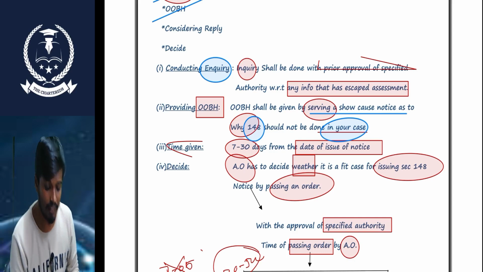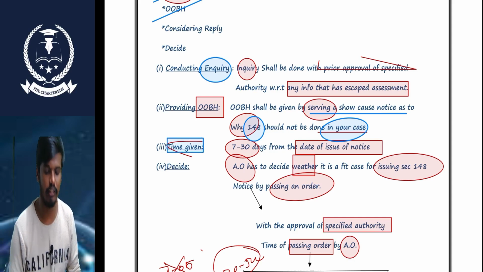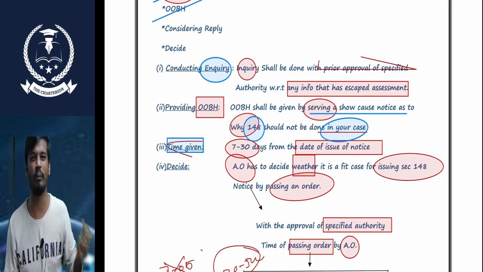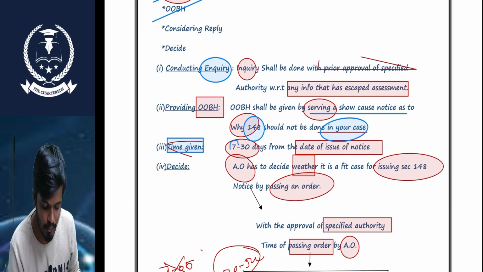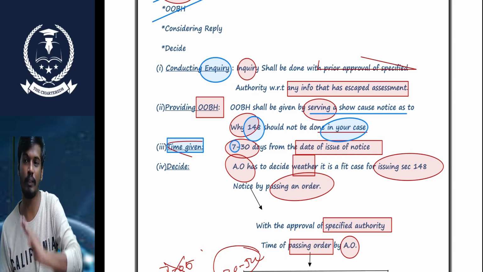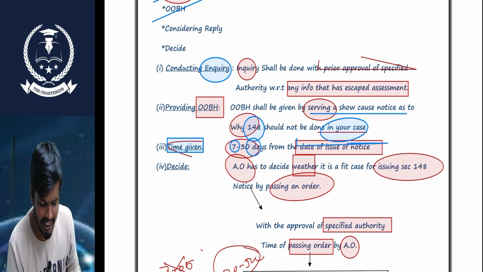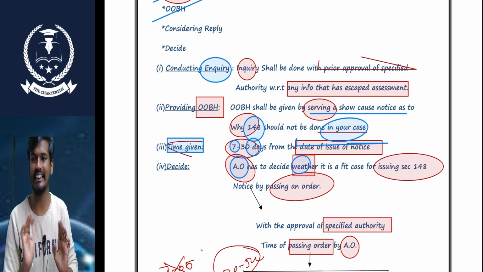Okay, sir. Next, what is the time given? The AO sends one notice to the SC. What is the time to reply to that notice? The minimum given is 7 days, maximum 30 days from the date of the notice. Then the AO decides whether it is fit for the case of 148 or not.